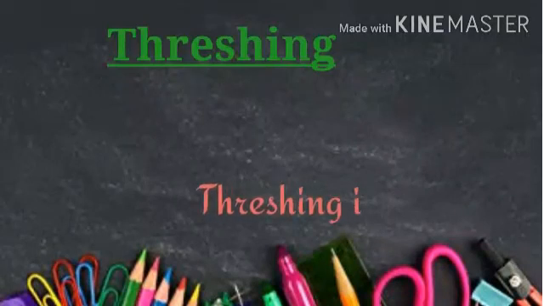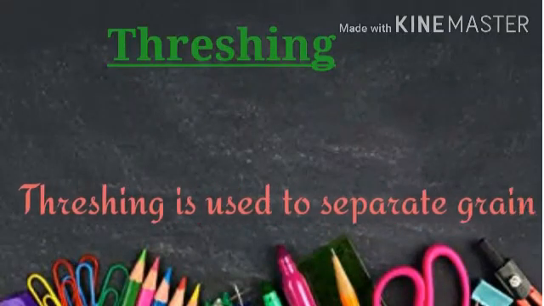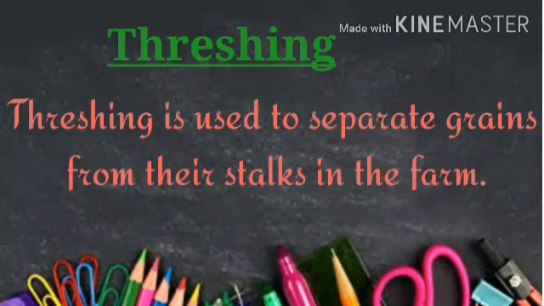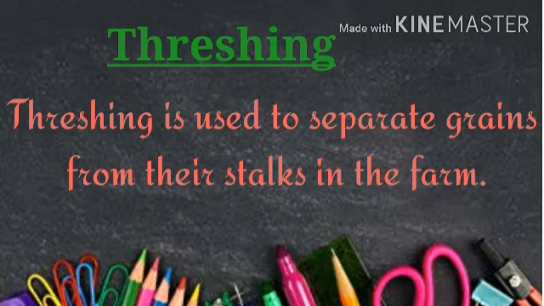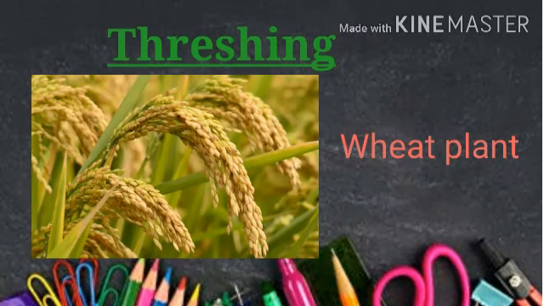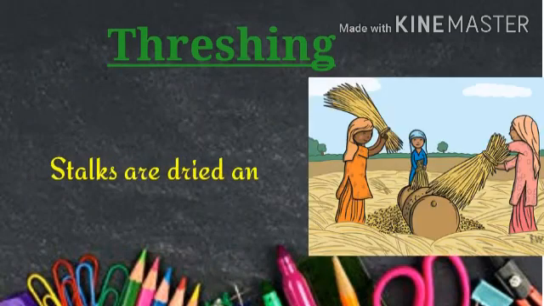Now let's talk about another method of separation, that is threshing. Threshing is used to separate grains from their stalk in the farms. Usually a stalk of wheat or rice has so many grains attached to it, and it is impossible to separate each grain by hand. So, we use threshing.